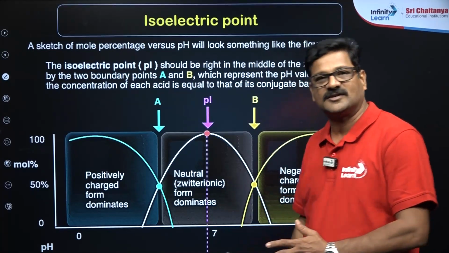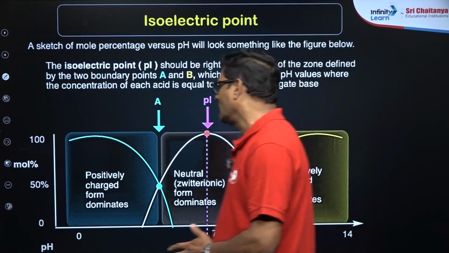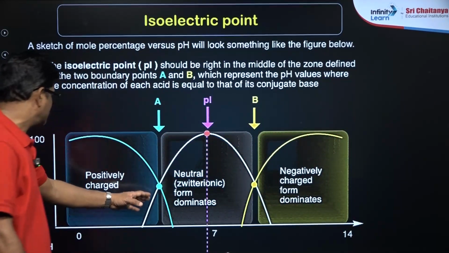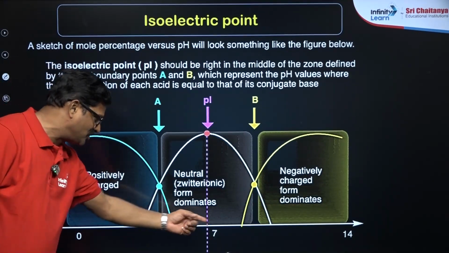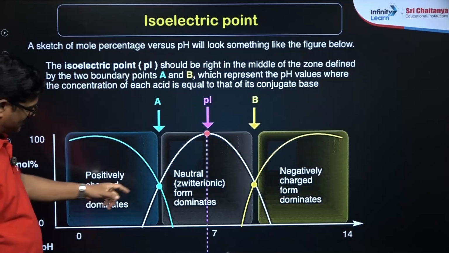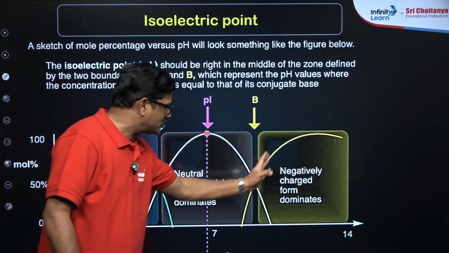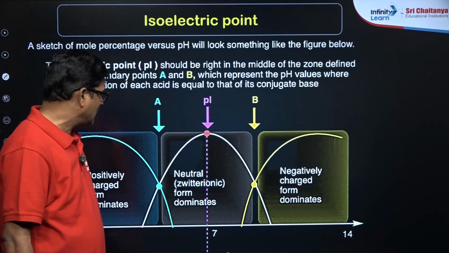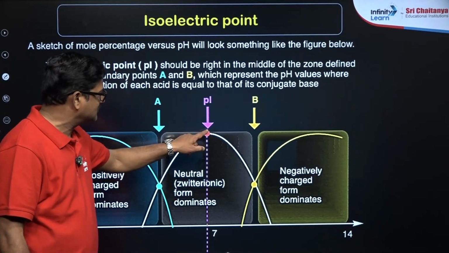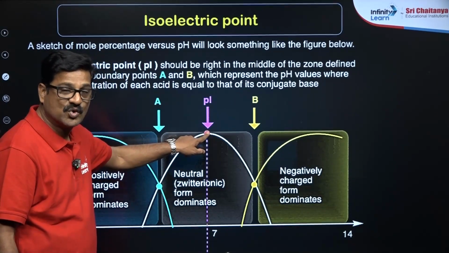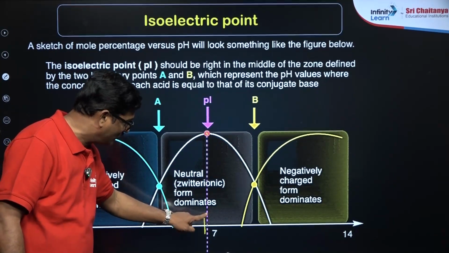At this isoelectric pH, you can see the mole percentage of the positively charged form dominating on one side, and the negatively charged form dominating on the other, and the mole percentage of the neutral form is at its highest. This is the isoelectric pH value.